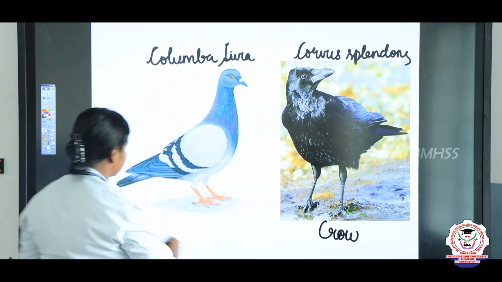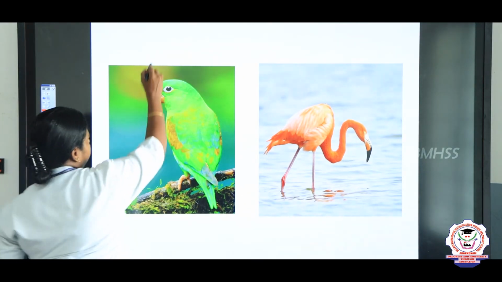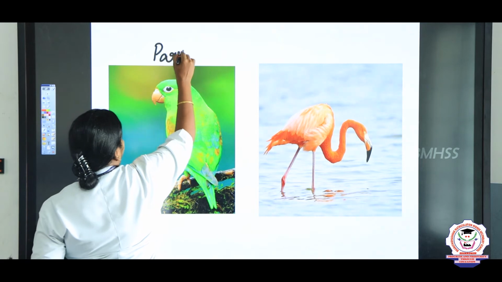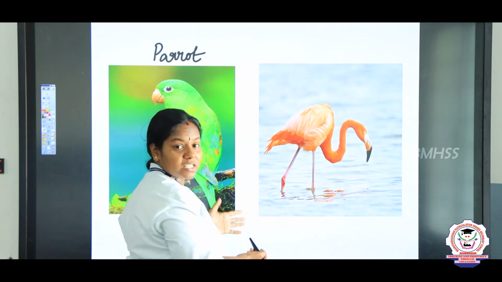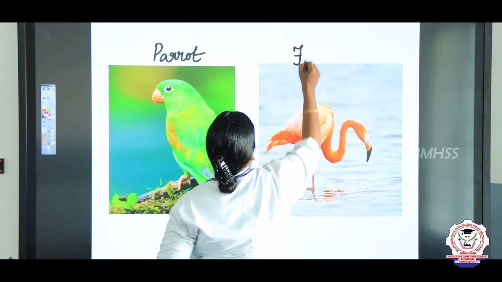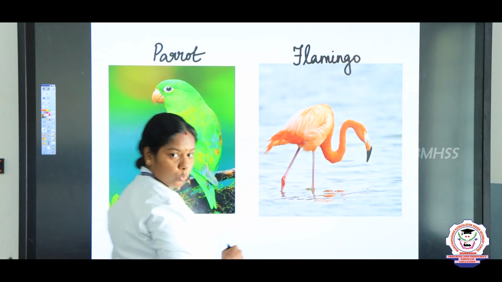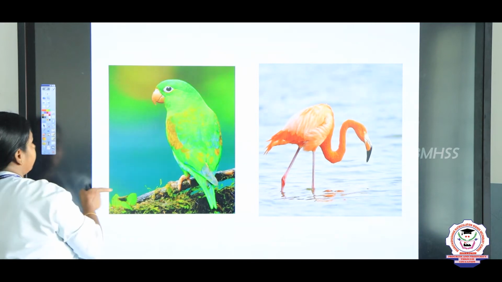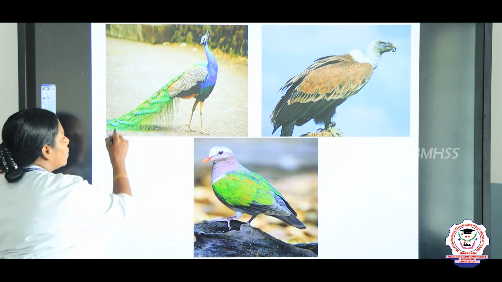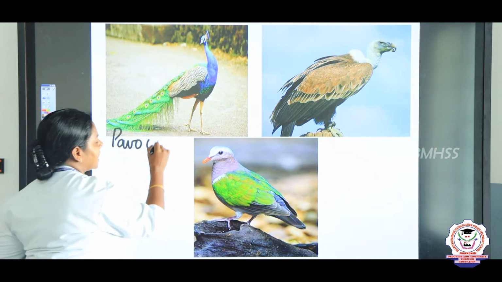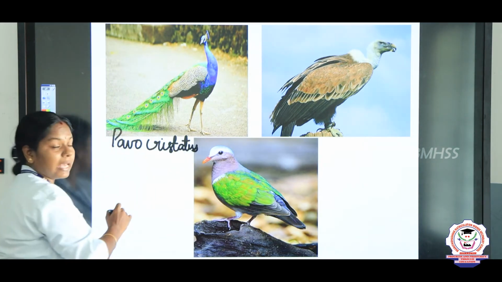The common name here is pigeon. And some other examples are parrot, and what is this bird, children? Yes, you might have seen this in a zoo. Flamingo. And some other examples are our national bird, peacock. So, Pavo cristatus. Pavo cristatus, it is a peacock.